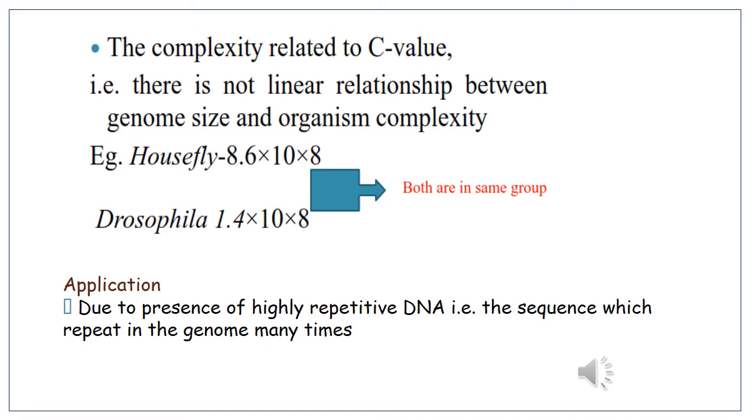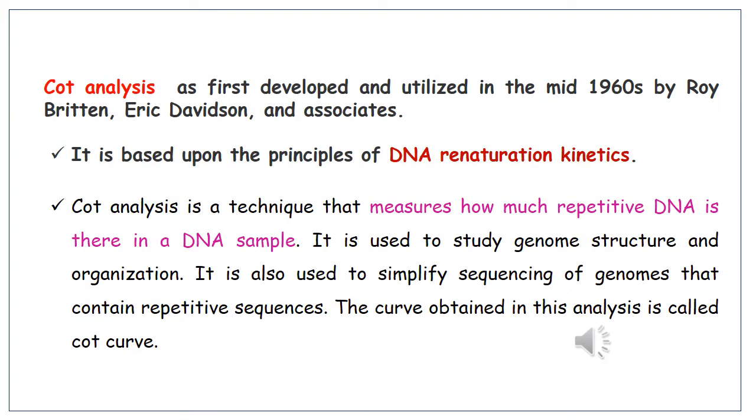The major explanation for the C value is the presence of highly repetitive DNA sequences which repeat in the genome many times. Next, we will discuss the topic COT value. COT analysis was first developed and utilized in the mid-1960s by Roy Britten, Eric Davidson and associates. It is based upon the principles of DNA renaturation kinetics. COT analysis is a technique that measures how much repetitive DNA is there in a DNA sample.